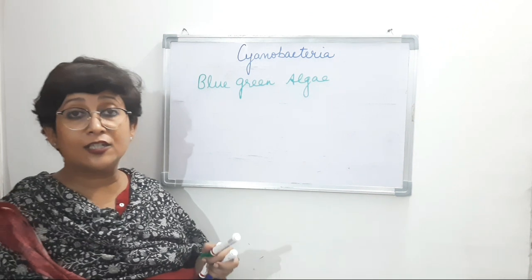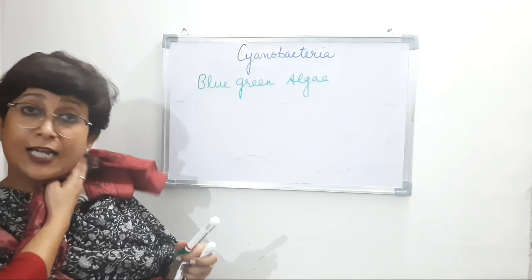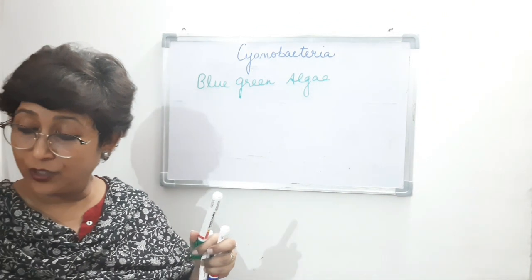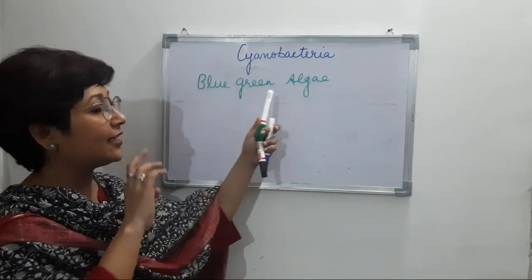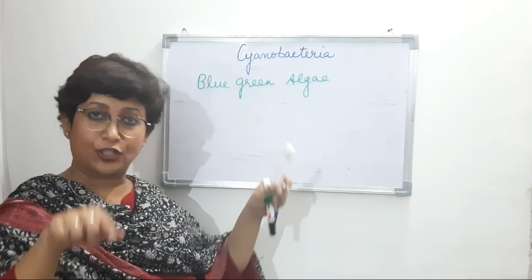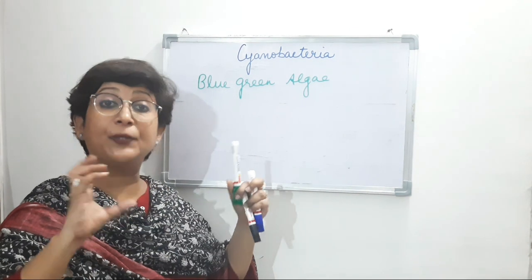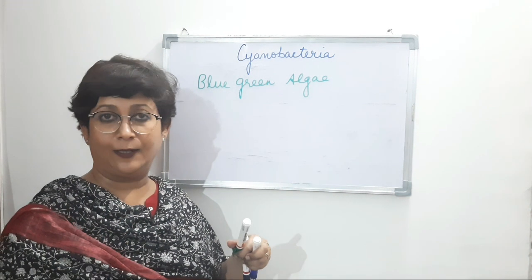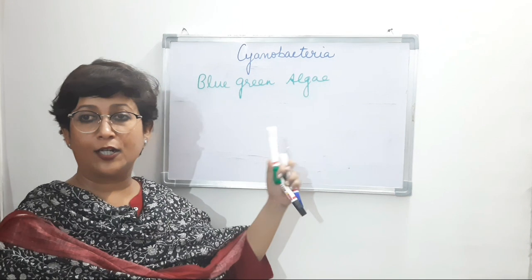It is a photosynthetic bacteria; photosynthetic means it can perform photosynthesis and manufacture its own food, right? And then why is it called an algae? Because morphologically, body appearance wise, it resembles algae a little. So that is why it is called a blue-green algae.